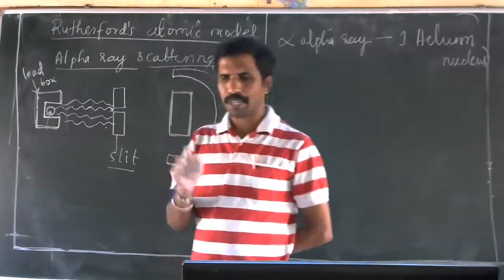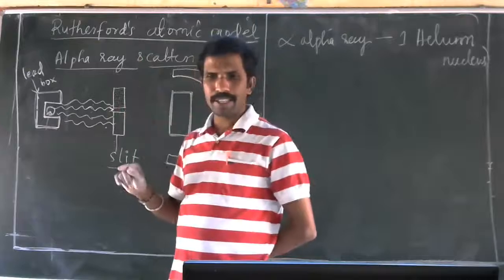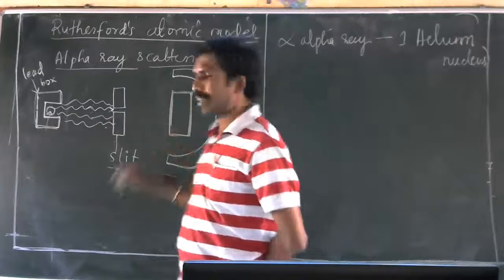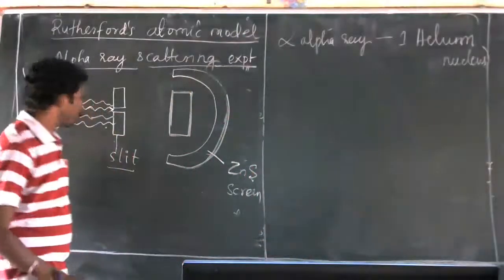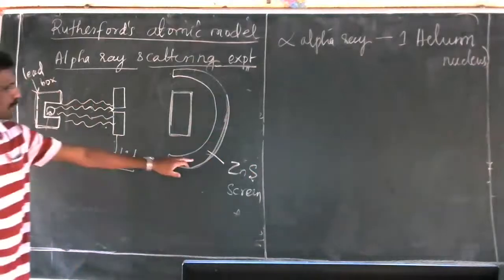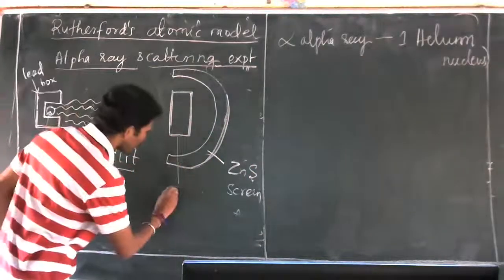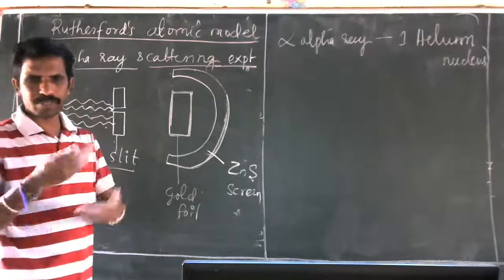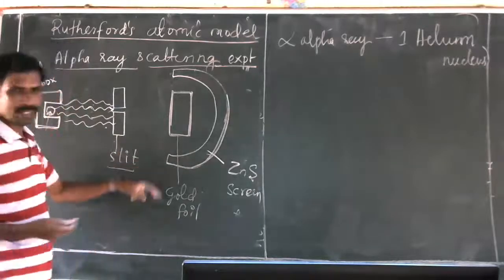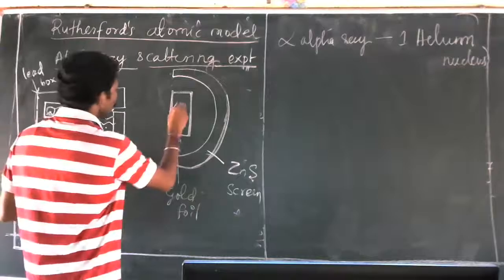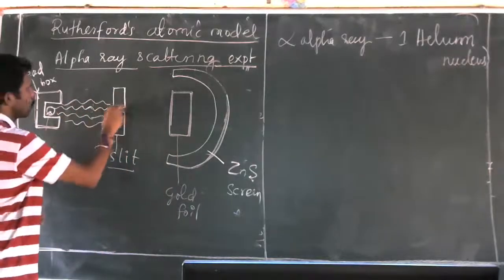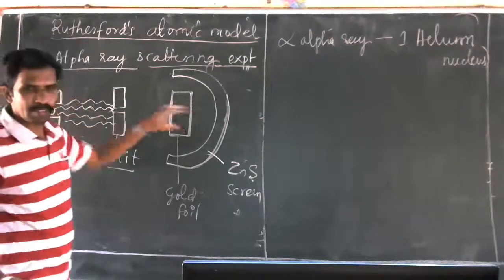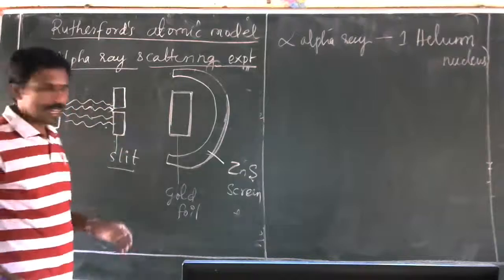That was the drawback of the J.J. Thomson model. But Rutherford proposed his theory on the basis of an experiment called the alpha ray scattering experiment. For this experiment, we need a zinc sulfide screen and a thin gold foil. Gold foil means a thin sheet of gold metal. Then he took a slit. A slit is a board which contains a small hole that allows the entry of the rays.